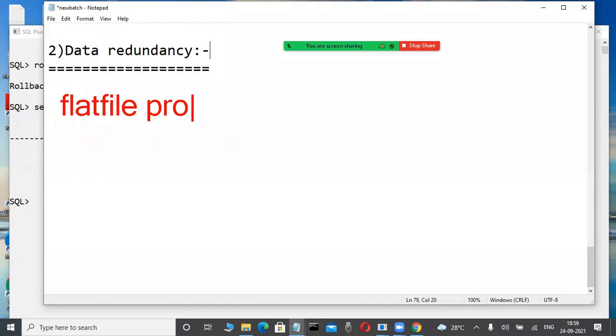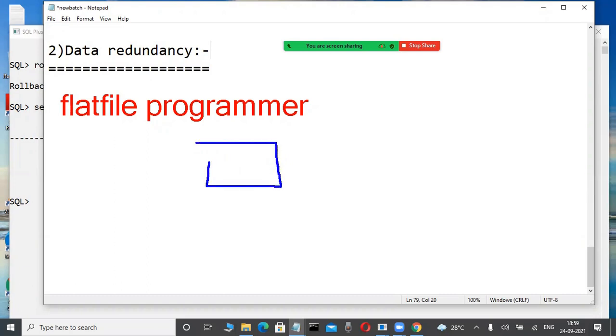Actually, observe slowly here. Why does the flat file approach have so many drawbacks? In this flat file approach, data is stored on a hard disk, but unfortunately, diagrams are there in the next classes. In a flat file approach, some application programs are there, some programs we are writing. This application program maintains its own file.